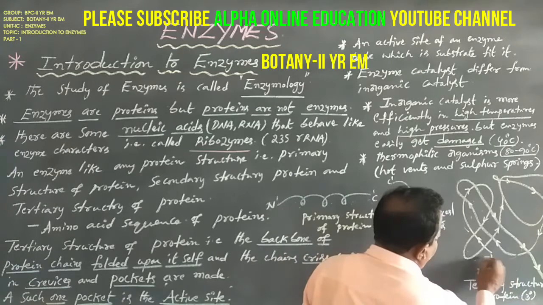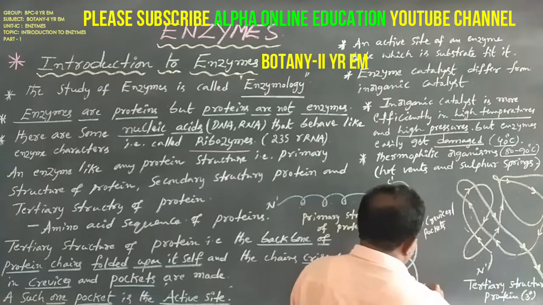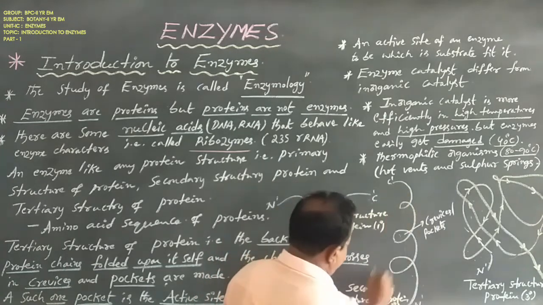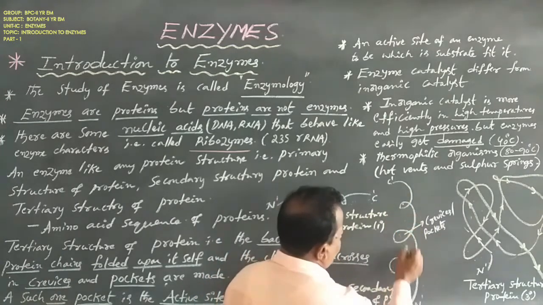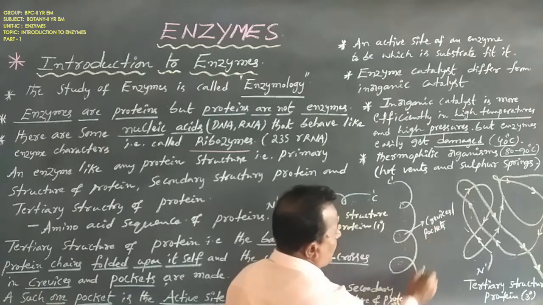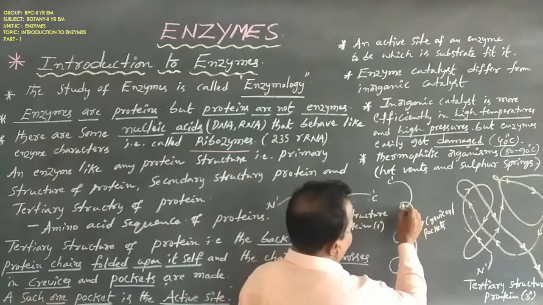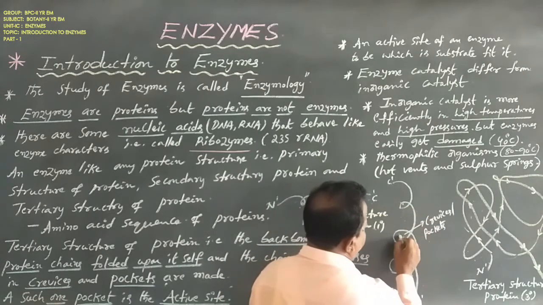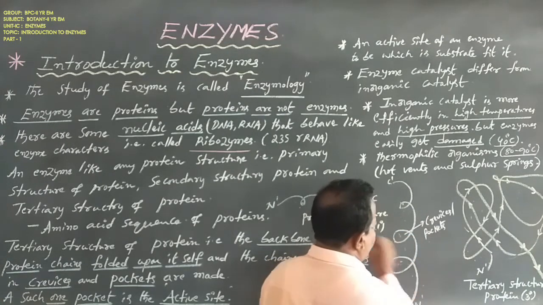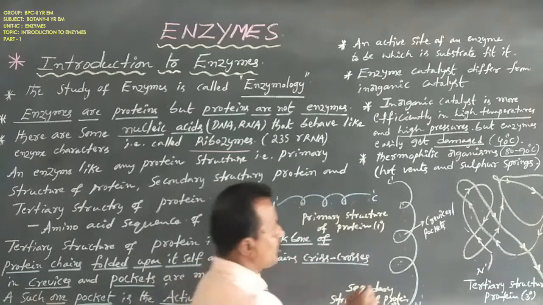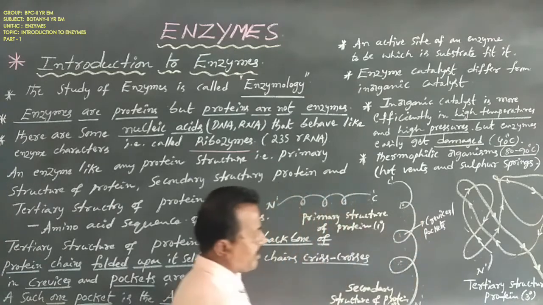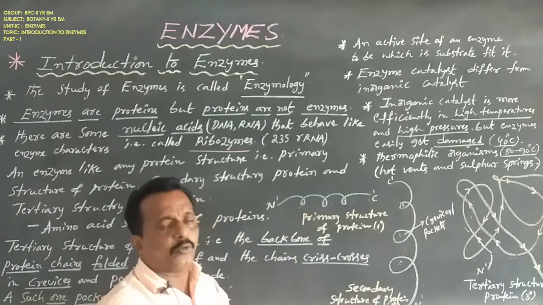The tertiary structure of a protein is much larger in size than the secondary and primary structures of proteins. Dear students, this is a secondary structure of protein. Secondary structures have cleavages or pockets of smaller or larger size. The first pocket is smaller in size, the second pocket is larger, and the third pocket is very large. So the pocket sizes are increasing.